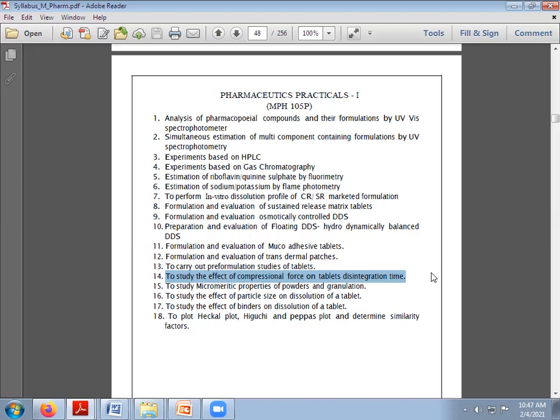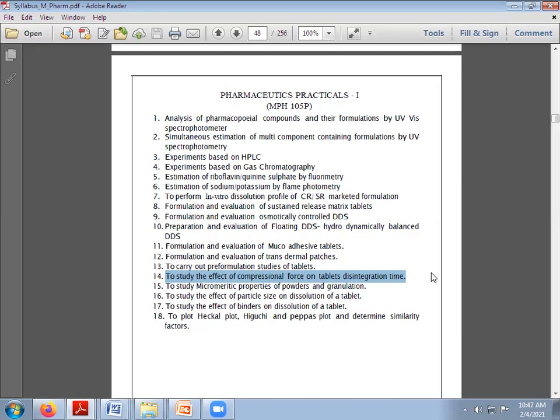For a compressed uncoated tablet, the time is 15 minutes, not more than that. Film coated tablet, 30 minutes. For a sugar coated tablet, there is 60 minutes. So likewise, some times are mentioned in the IP, and we have to prepare a dosage form in such a way that it should disintegrate within that time. So how this compressional force is affecting the disintegration time, we have to study.